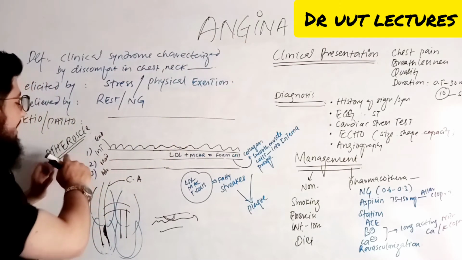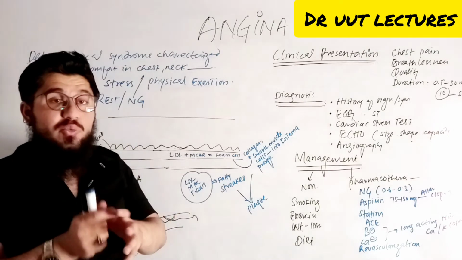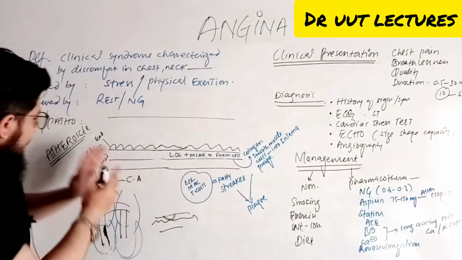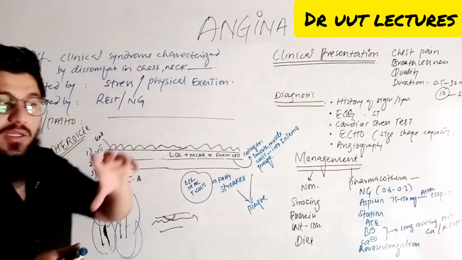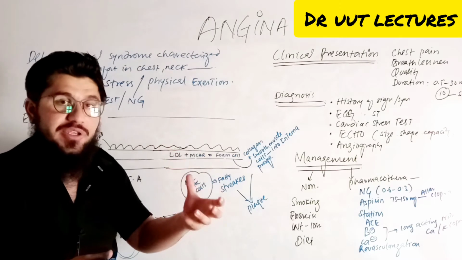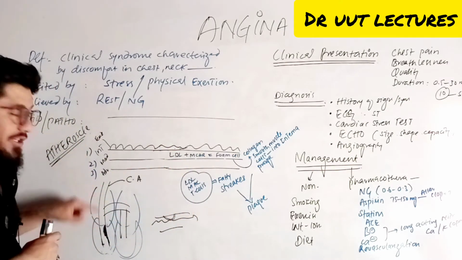Now let's come towards atherosclerosis. Remember, some students mix athero with arteriosclerosis. Concentrate here. Here we have athero, not arterio. Arterio is actually the hardening of the artery. Now athero is the plaque formation in the coronary arteries, okay?